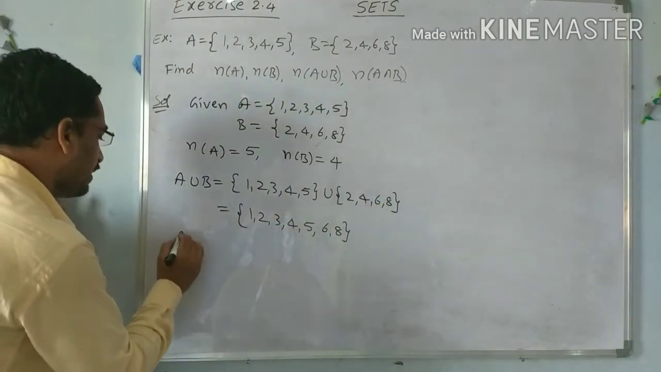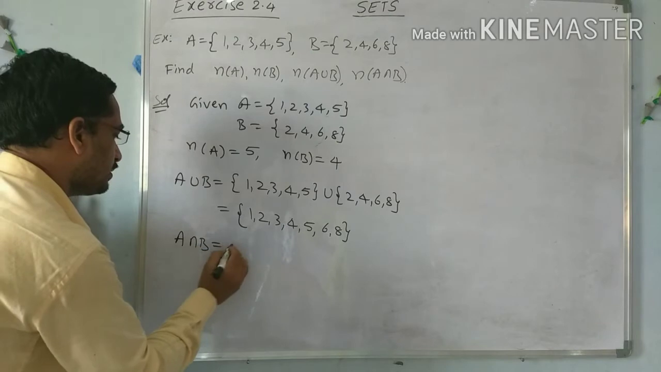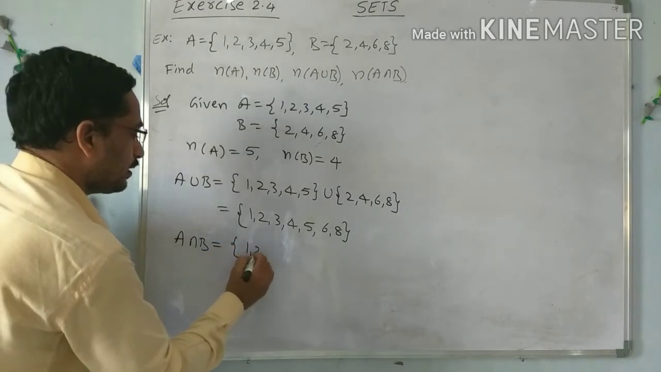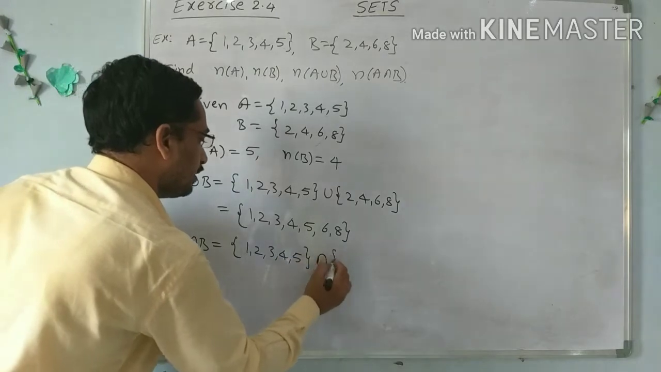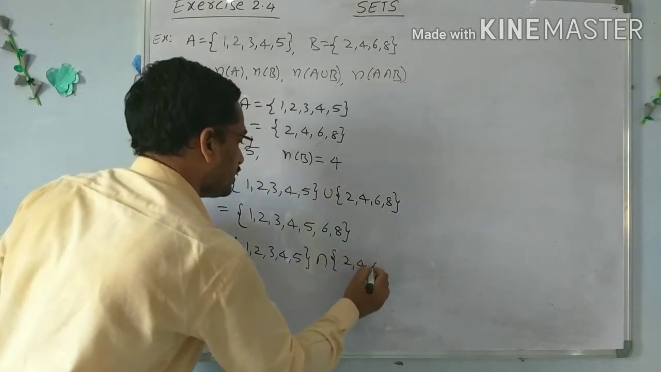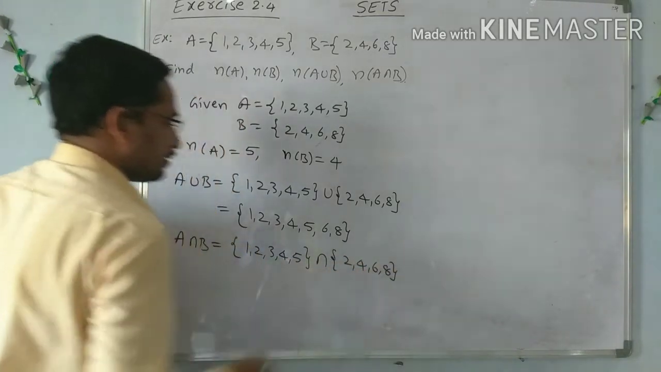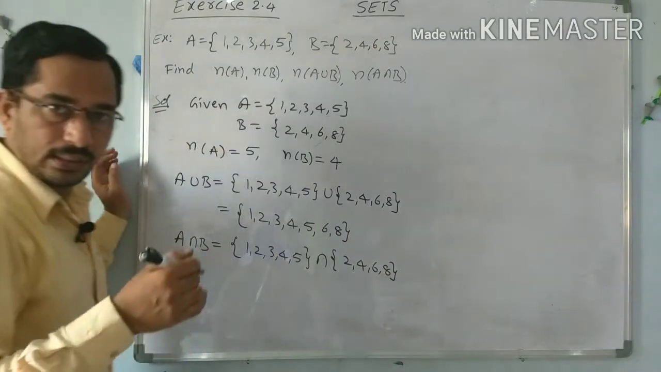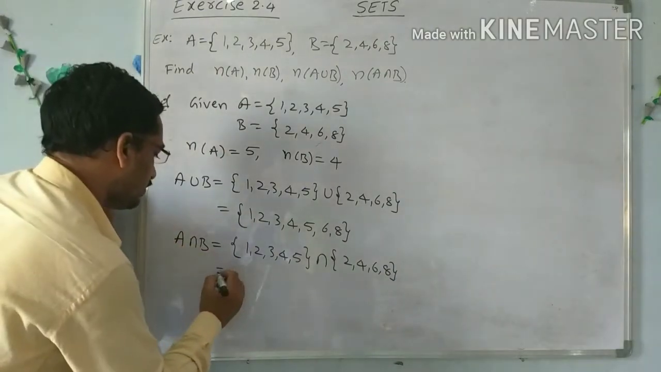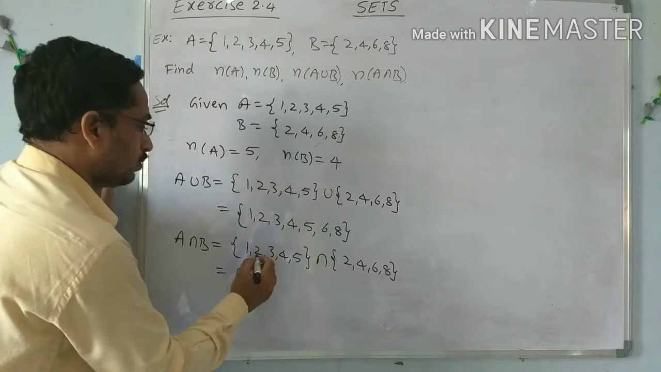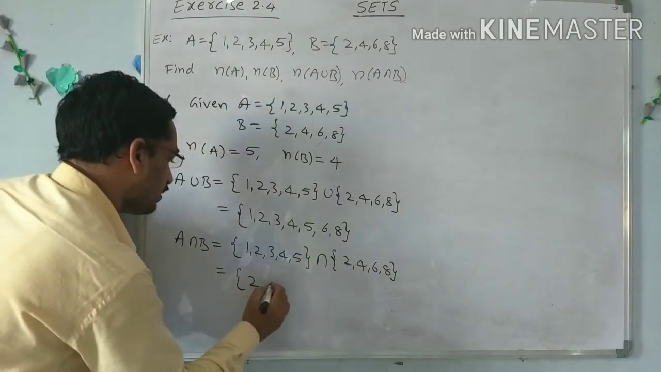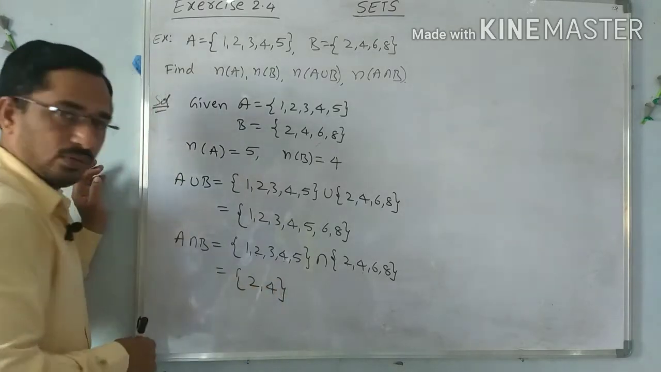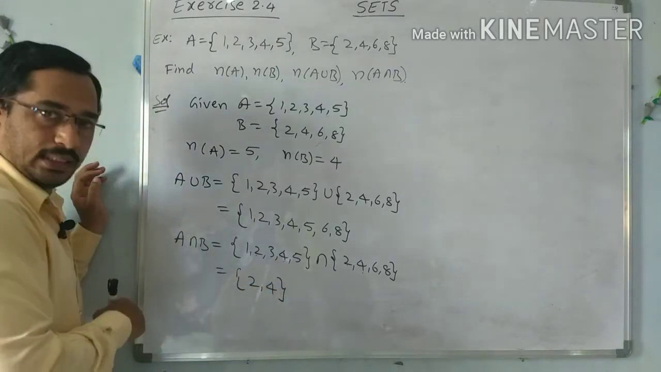Next, A intersection B. A intersection B means write the elements of A: 1, 2, 3, 4, 5, intersection the elements of B: 2, 4, 6, 8. Intersection means the common elements that lie in both A and B. So what are the common elements? 2, 2 same; 4, 4 same. So only 2 and 4 are the common elements, that is, they lie in A intersection B.